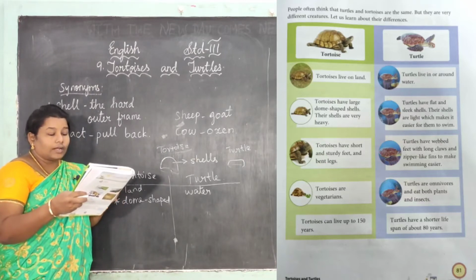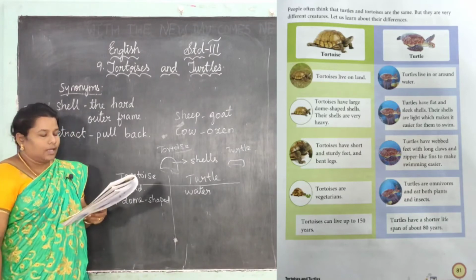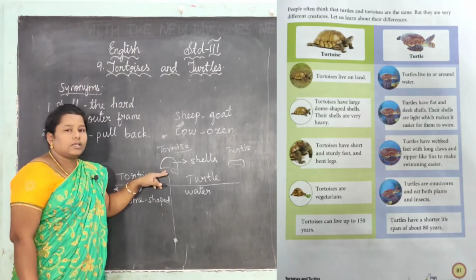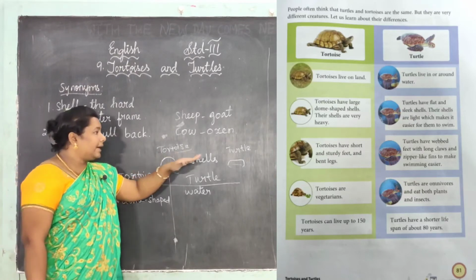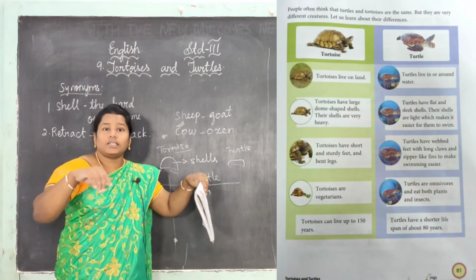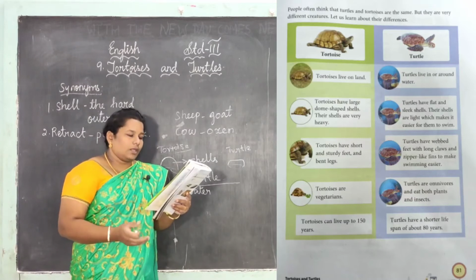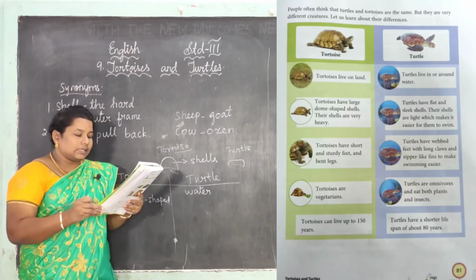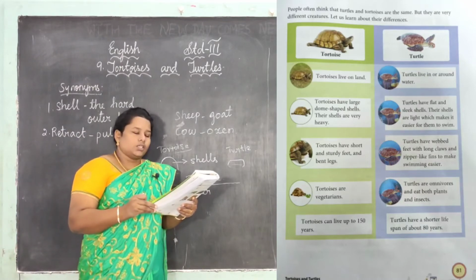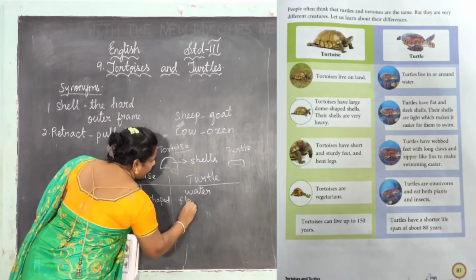Flat and sleek shells. Their shells are light, which makes it easier for them to swim. And the tortoise shell is heavy, as we already learned. It is not heavy because it wants to swim in the water, right? So the turtle shell is very thin. Their shells are light, which makes it easier for them to swim. So one is dome shaped, the other is flat shaped.